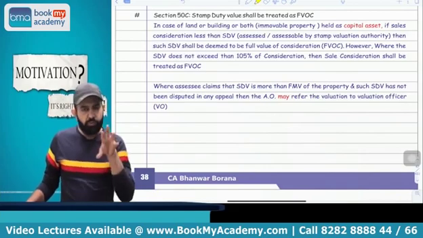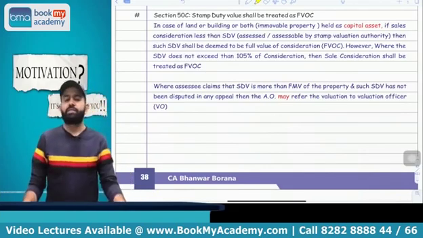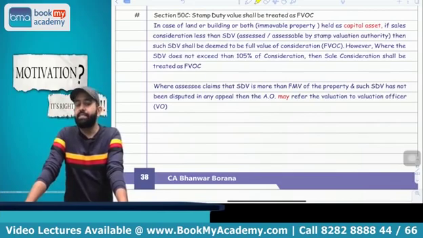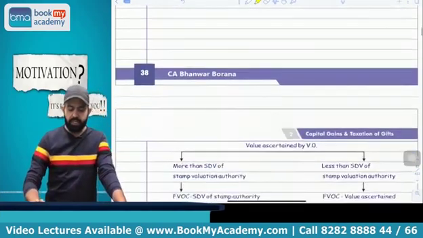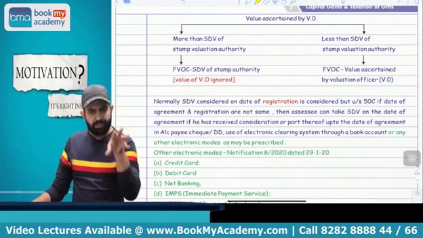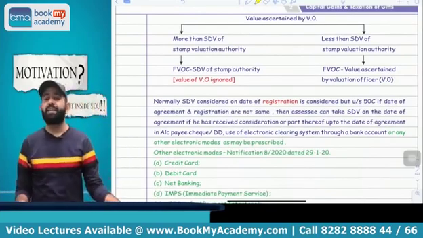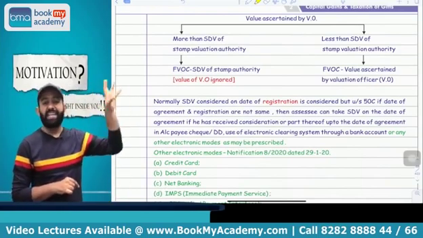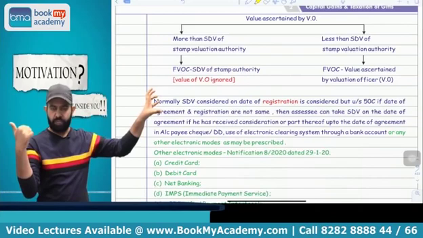What I am saying is that if you transfer the immovable property and your stamp duty value is more than 105% of consideration, in that case your SDV will be treated as the full value of consideration. Suppose the assessee is not satisfied with the SDV, then he may request the assessing officer, and the assessing officer may transfer the case to the valuation officer.